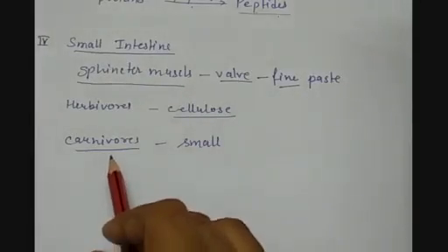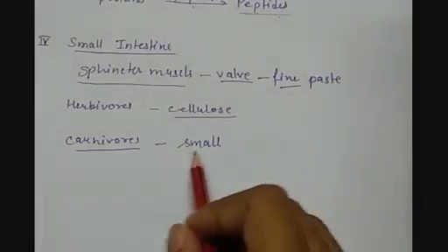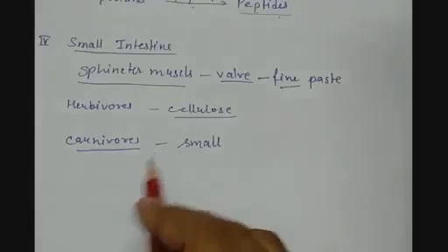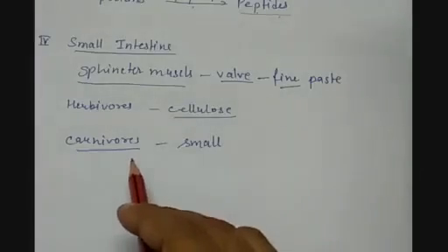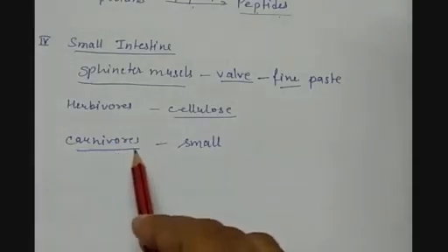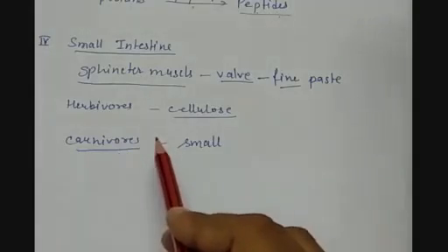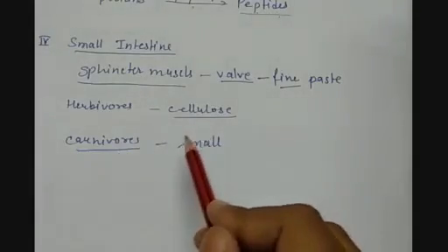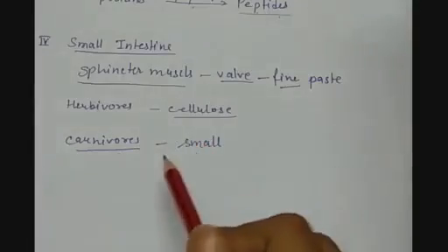Then we have the carnivorous animals. They have a small intestine. That means the length of the small intestine is less here. Why? Because they generally eat meat, which is easy to digest, and that's why they do not need a long intestine to absorb the nutrients from the food.